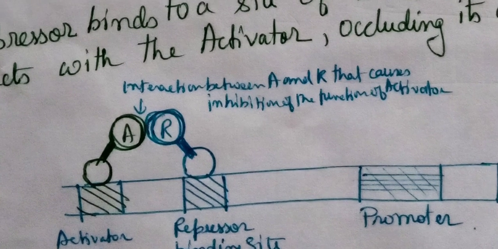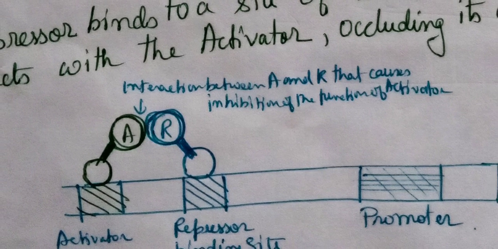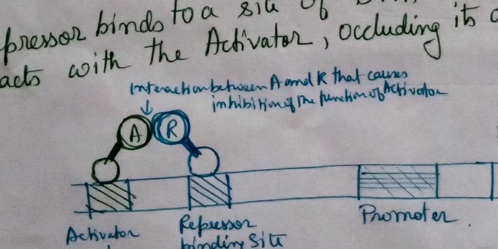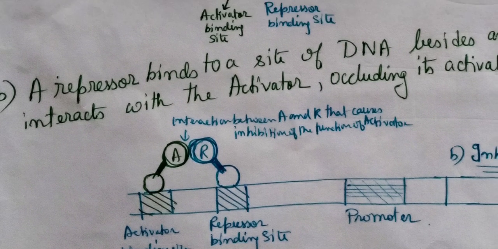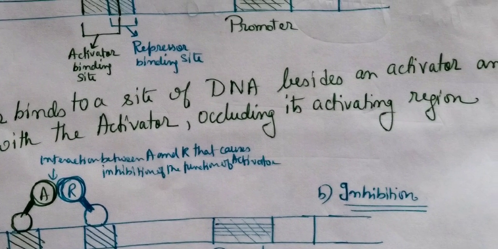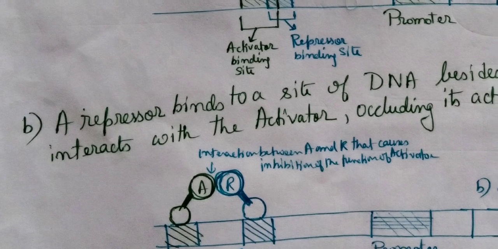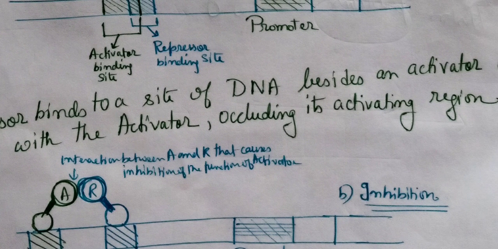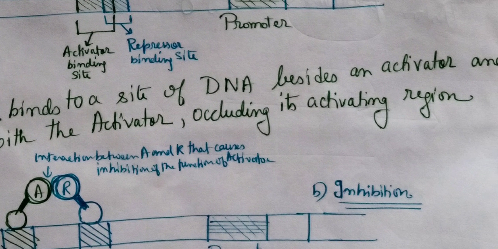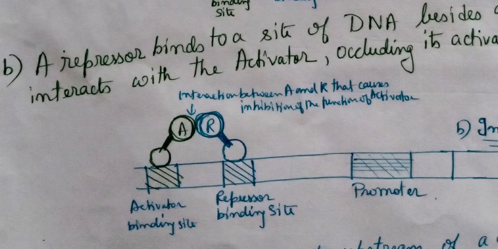So interaction between the activator and repressor causes inhibition of the function of the activator, because the repressor is binding to a site of DNA beside an activator and interacts with the activator, occluding its activating region. It is occupying the activating region and prevents the activation. Okay, so this is the second mechanism.